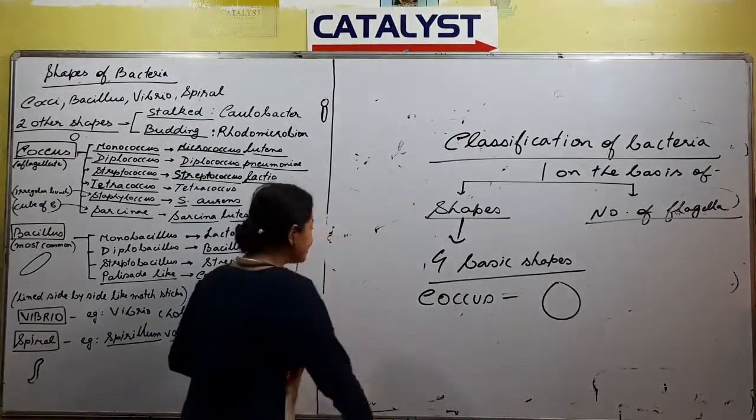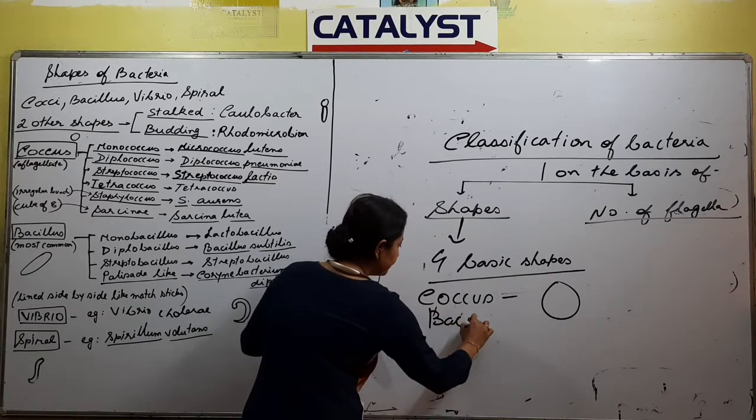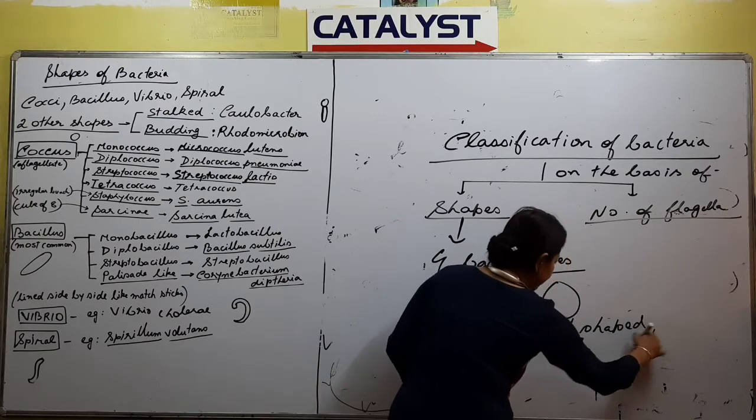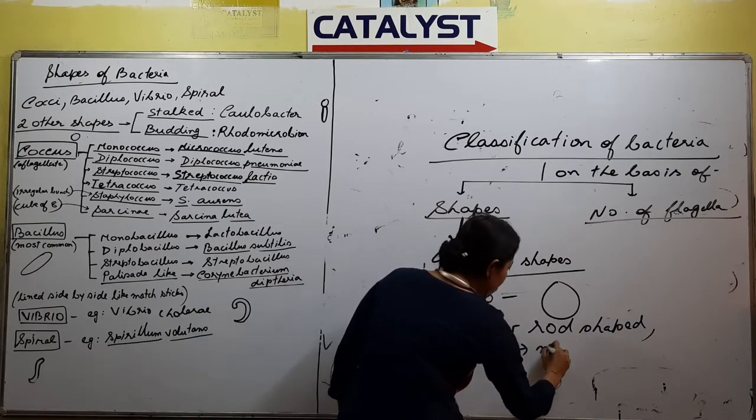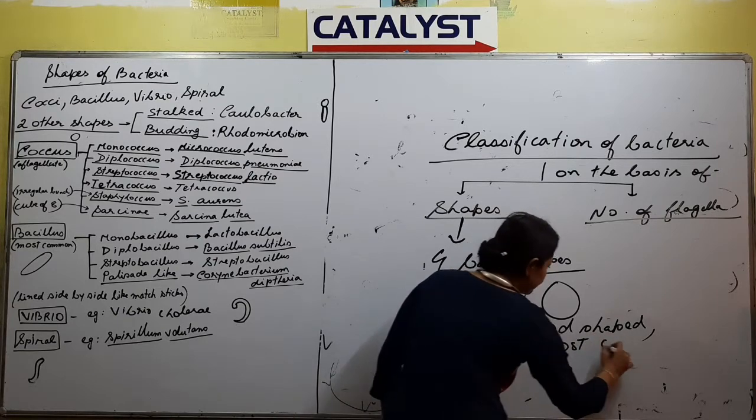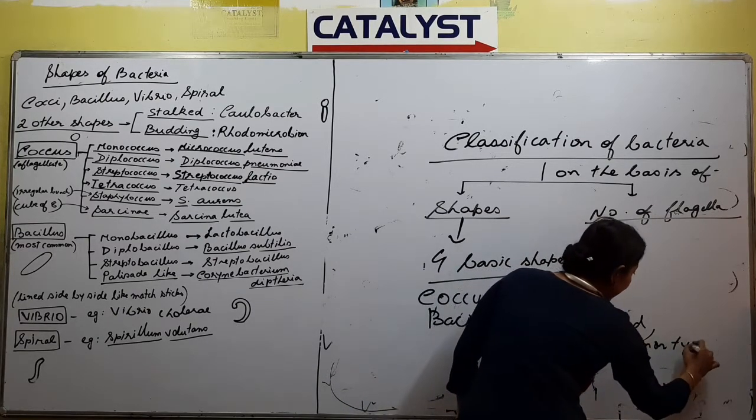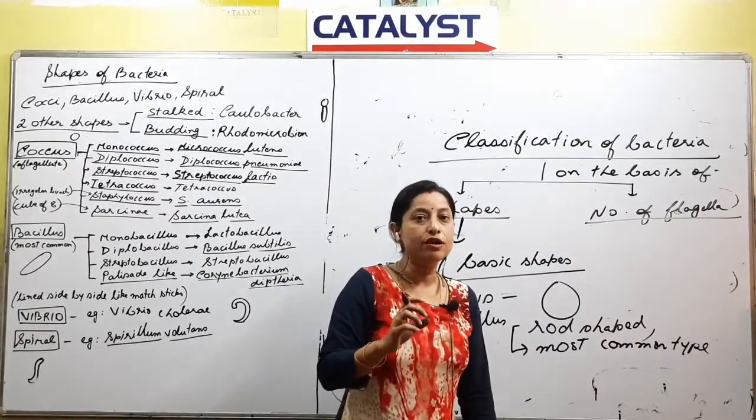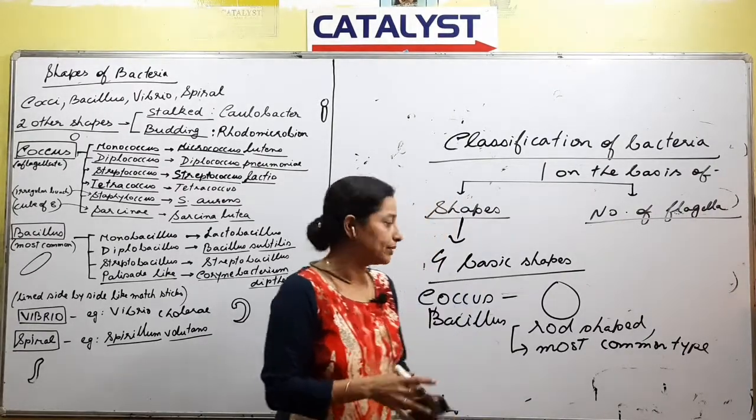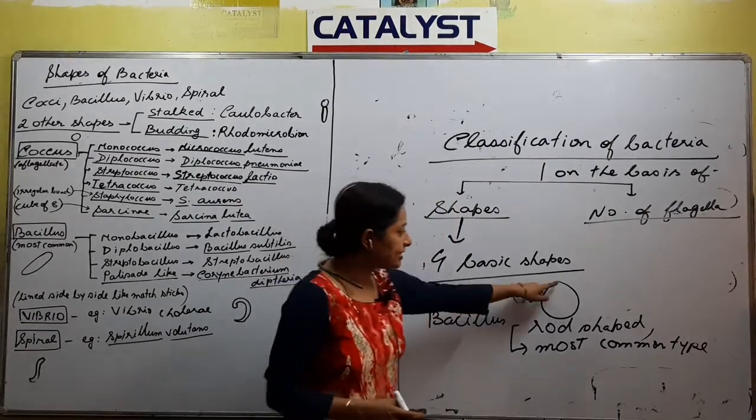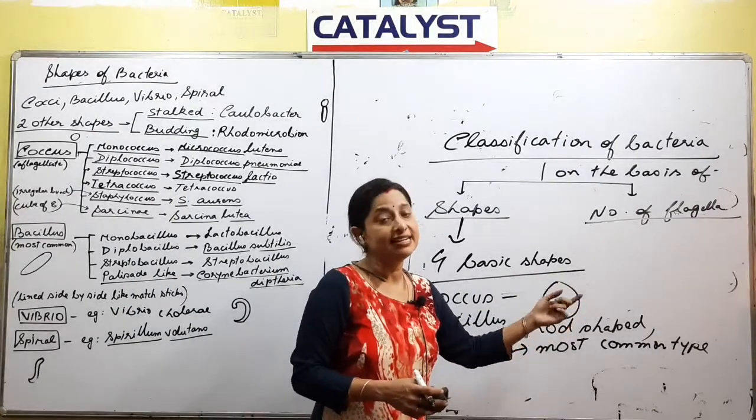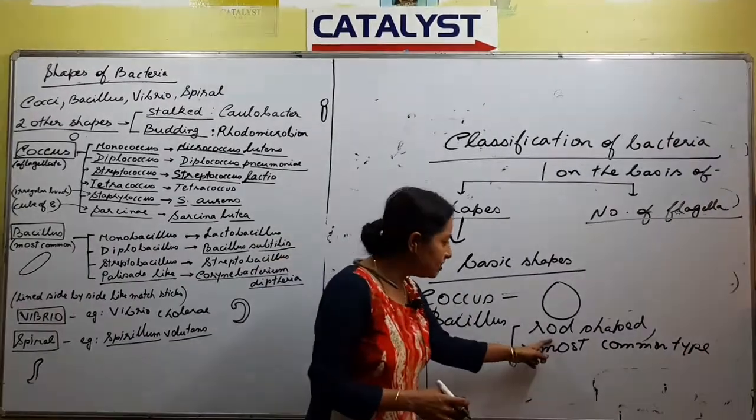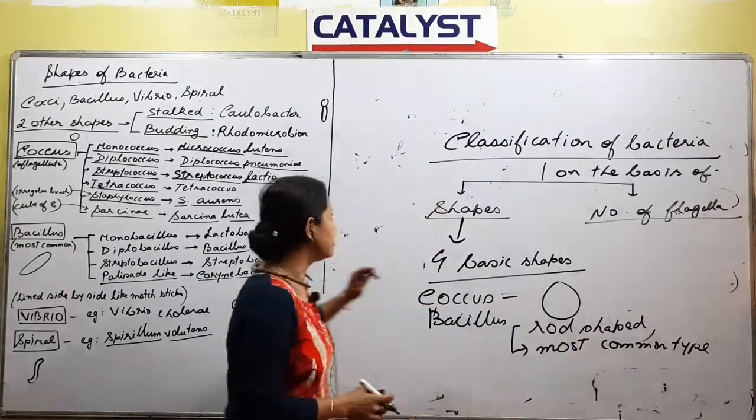Next we have Bacillus. Bacillus is rod shaped. First point, rod shaped. Second, this is the most common type of bacteria that is found. If you remember the structure that we drew in the last class, we drew the structure of a Bacillus bacterium, a rod-shaped bacterium. So coccus bacteria are round or spherical, and they are flagellated. Bacillus are obviously flagellated, rod-shaped, and the most common type of bacteria found. The next type is Vibrio.